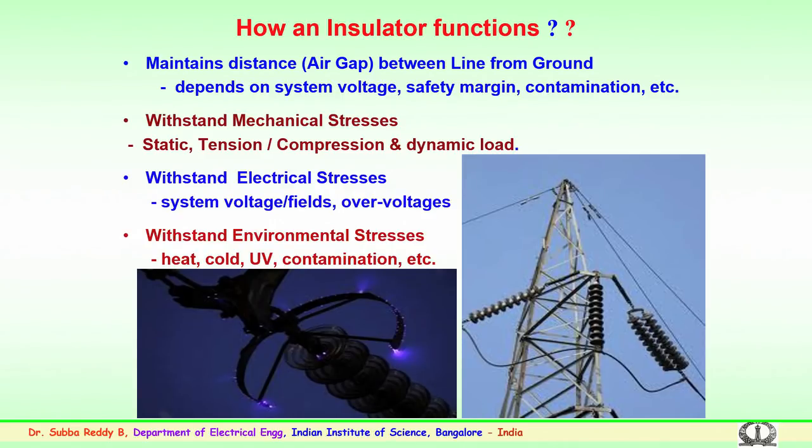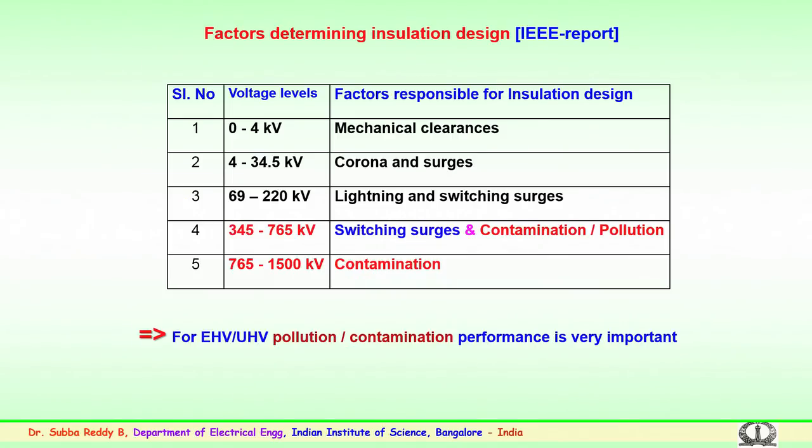So, contamination or pollution, as was mentioned, is a serious threat to the insulation of any kind. It could be polymer or glass or a ceramic type of insulator. So, we will be looking into the phenomena of contamination, how it happens, what is the physics behind this, how the flashover could happen, and how some of the design aspects are considered for extra high voltage and ultra high voltage transmission, why contamination or pollution plays an important role in insulator functioning.